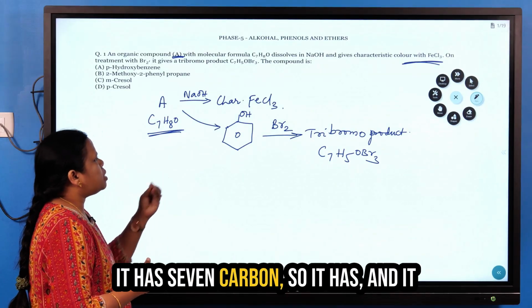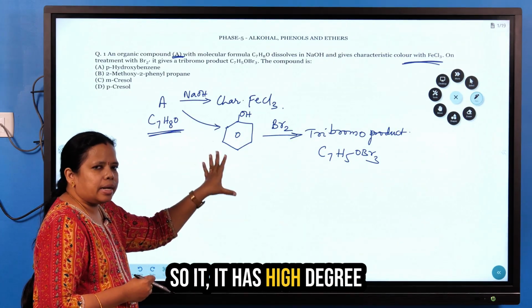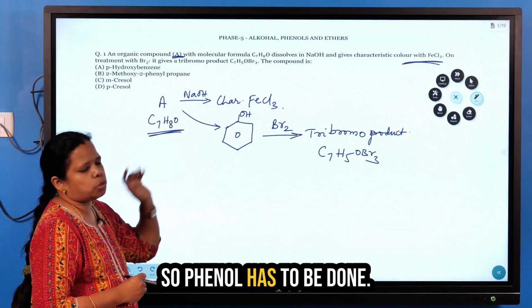Looking at the molecular formula of C7H8O, you have to analyze that it is a highly unsaturated compound. It has 7 carbons, and it gives a positive test with FeCl3, so it has a high degree of unsaturation. So phenol has to be the answer.